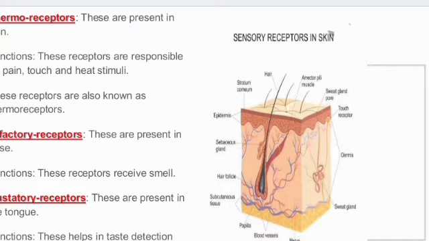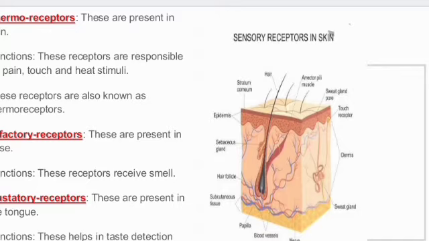Thermoreceptor, that is touch. The information we get from touch is carried by the thermoreceptor, and these cells are present in the skin. These receptors are responsible for pain, touch and heat stimuli. That means whether the information is painful or just touch, how it is, soft, hard, rough, and whether it is hot or cold, that will be stimulated or received by the thermoreceptor.